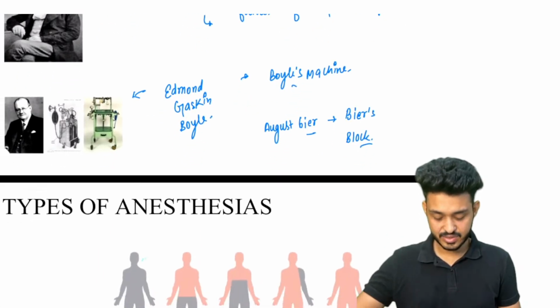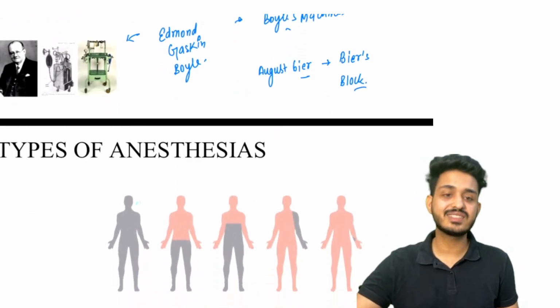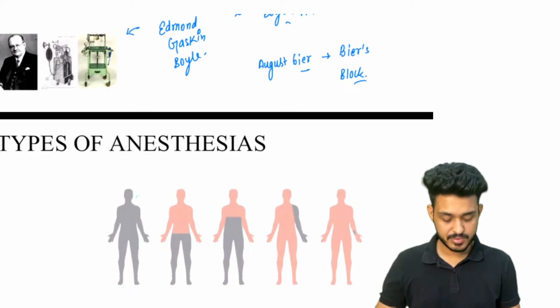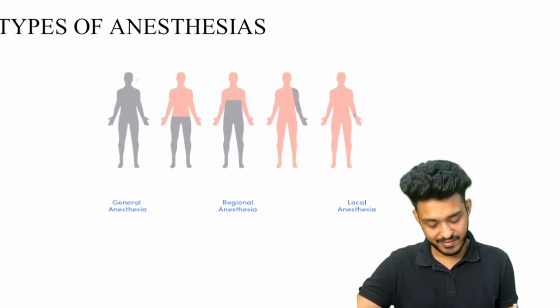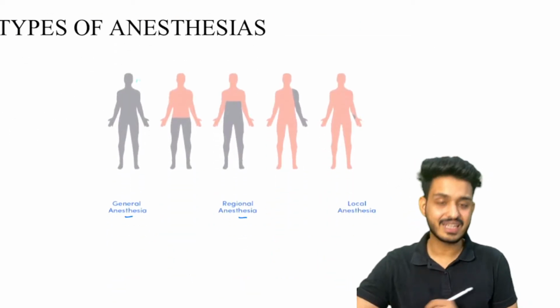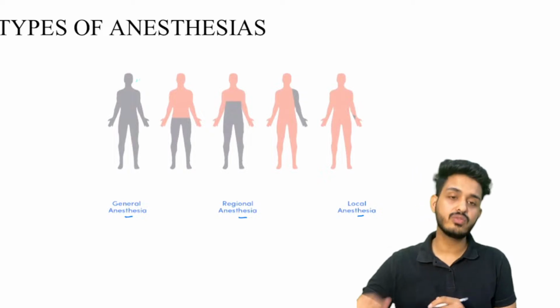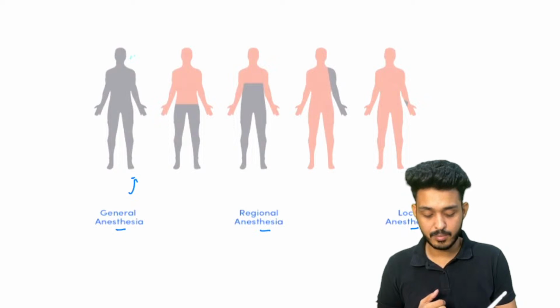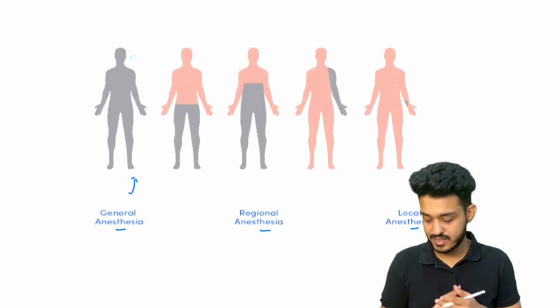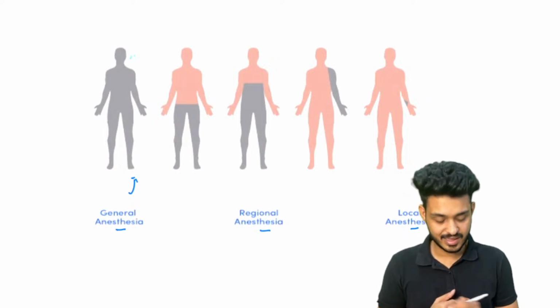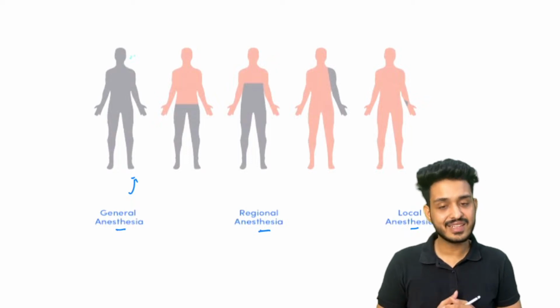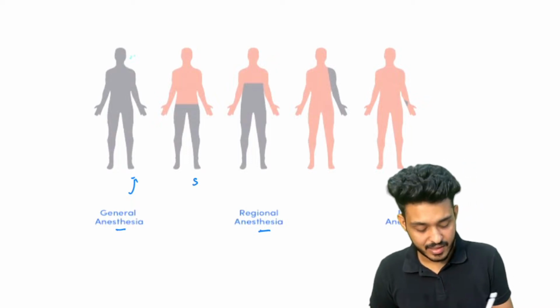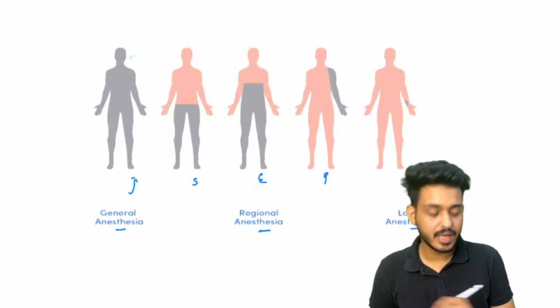Next, what are the different types of anesthesia that we have? Look here, guys, we have general anesthesia, regional anesthesia, and some part of local anesthesia. General anesthesia means the complete body is getting anesthetized. In regional, we have three things: spinal, epidural, and peripheral.